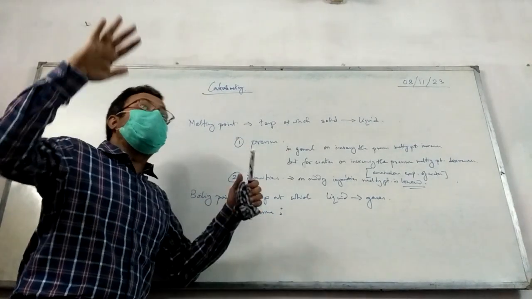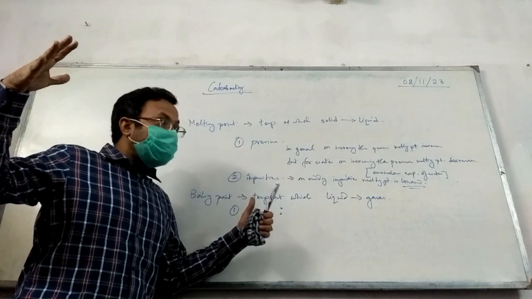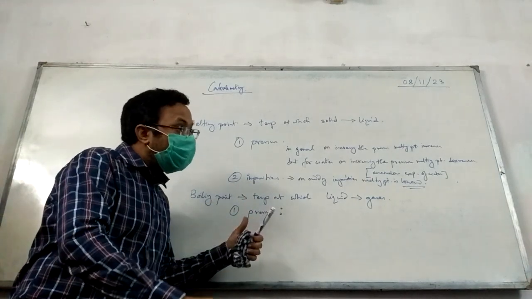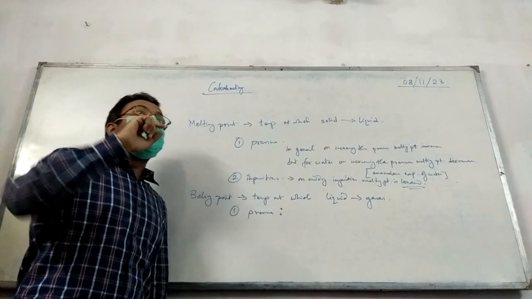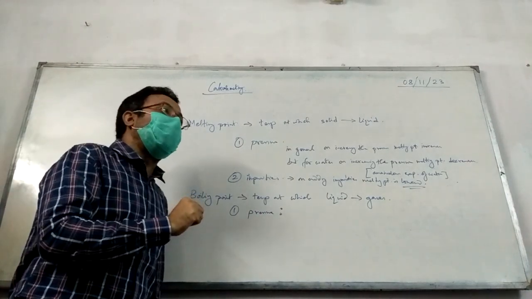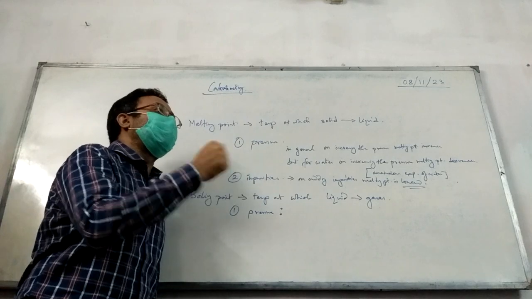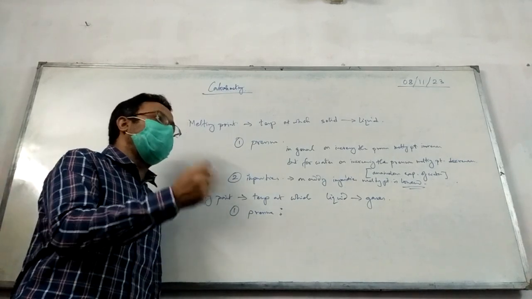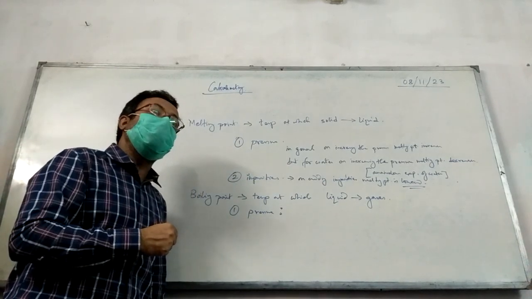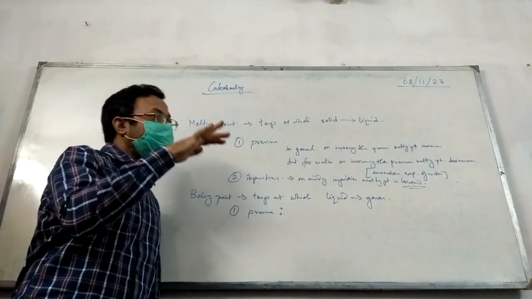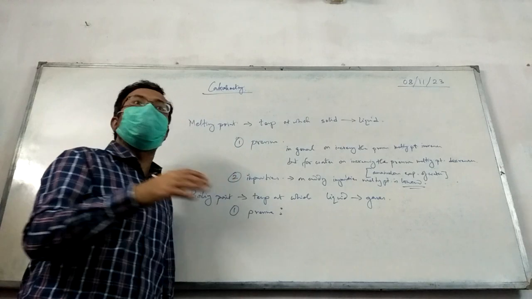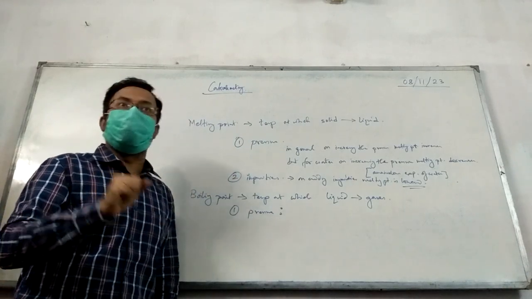And if we decrease the pressure, then the boiling takes place easily. If you go to hill stations, you'll see the water will start boiling even at 80 or 90 degrees Celsius. 80 or 90 degrees Celsius में water boiling start करेगा. Why? Because at higher altitude the pressure is less. So the atmospheric pressure is less, so the water will start boiling at lesser temperature.